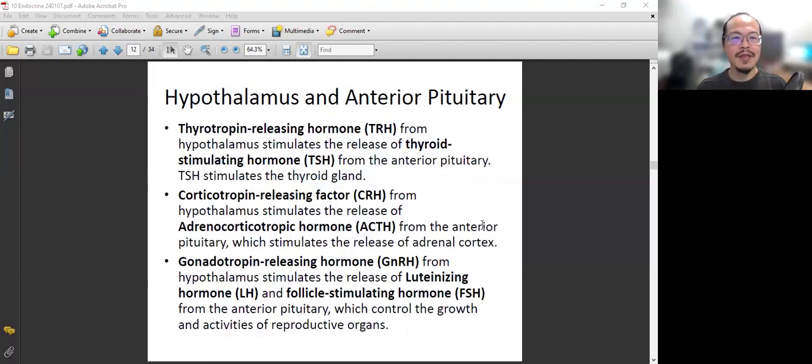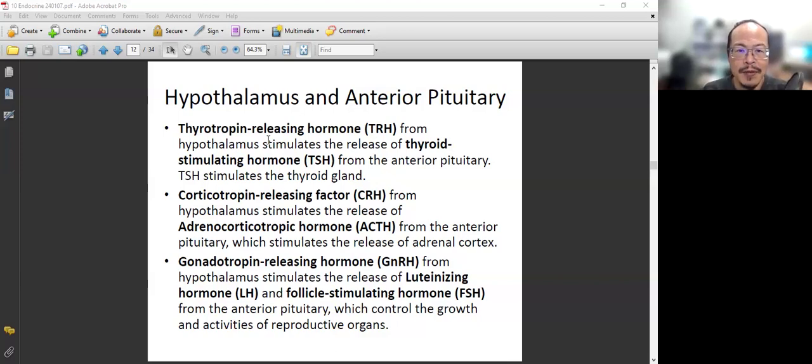So here's a summary of what we've been talking about. The hypothalamic hormones have a direct relationship in causing the anterior pituitary gland to release its hormones. We have three to four effects.